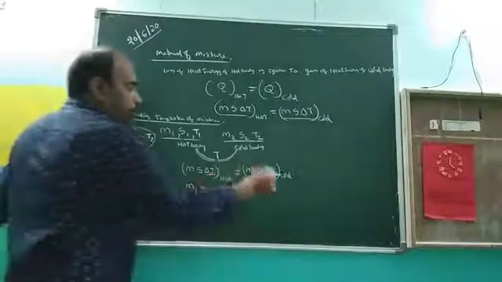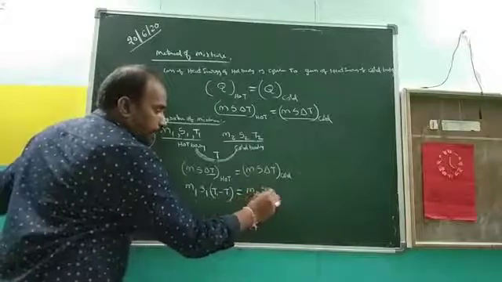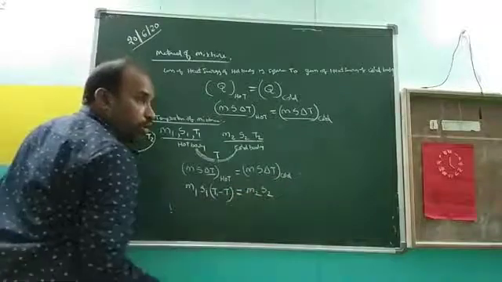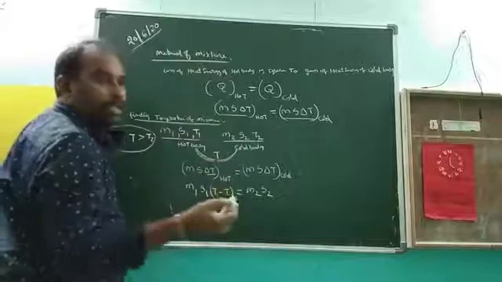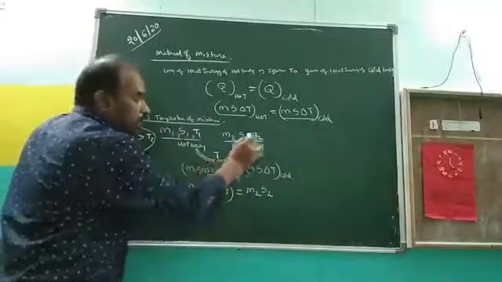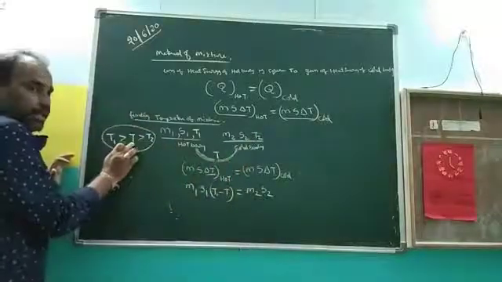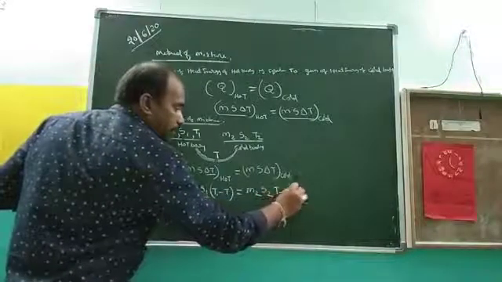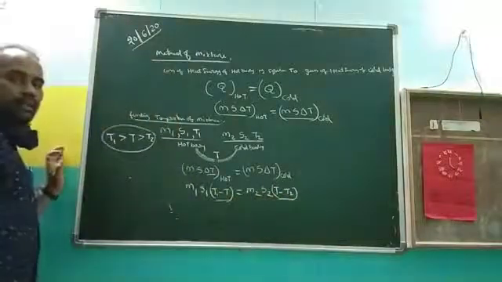Next, the cold body. What is the mass? M2, specific heat S2, and delta T, the change in temperature. The cold body gains heat energy, so its temperature increases. So the initial value is T2 and the final value is T. Of the two values, which one is more? T is more than T2, so we write T minus T2. This is most important for writing the change of temperatures.